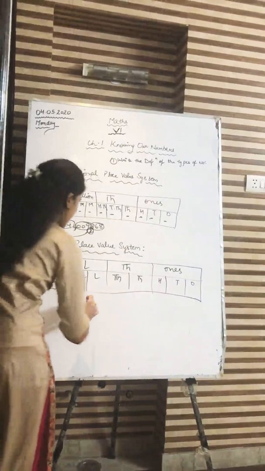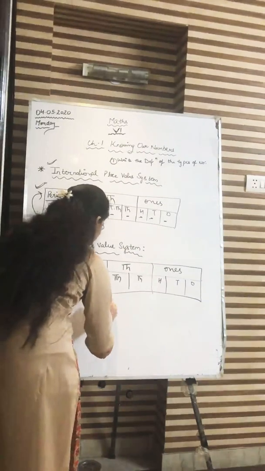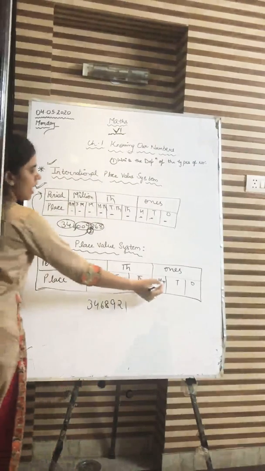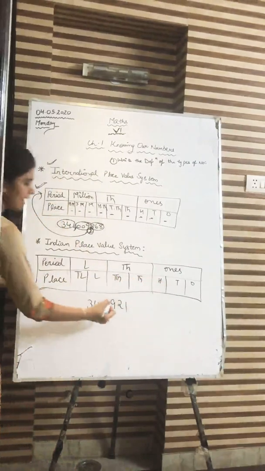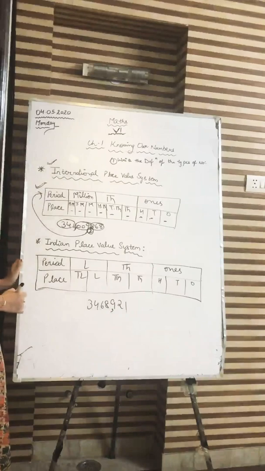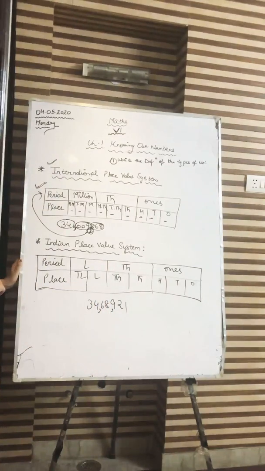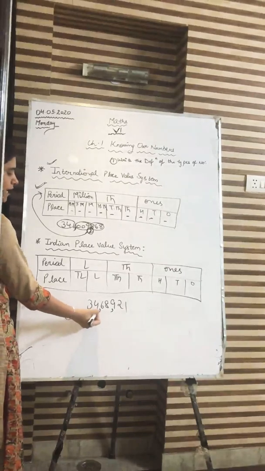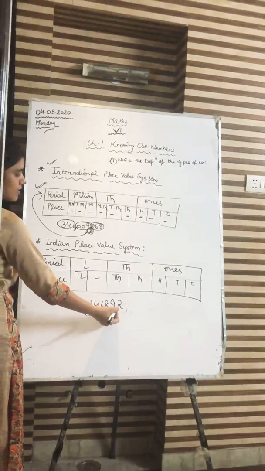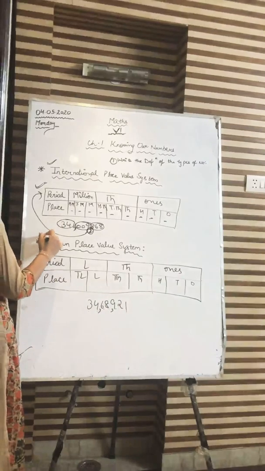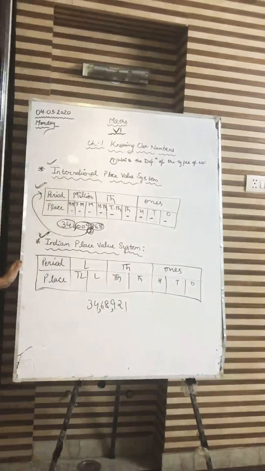So if I am writing a number here, 3, 4, 6, 8, 9, 2, 1. Okay. So how many digits does the first period have? 3. So I'll put a comma after 3 digits. How many places does the second period have? 2. So I'll put a comma after 2. And then this. So this number becomes 34,68,921. Got it everyone? The international and the Indian place value system.